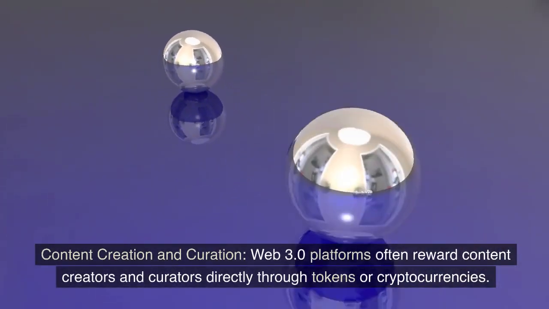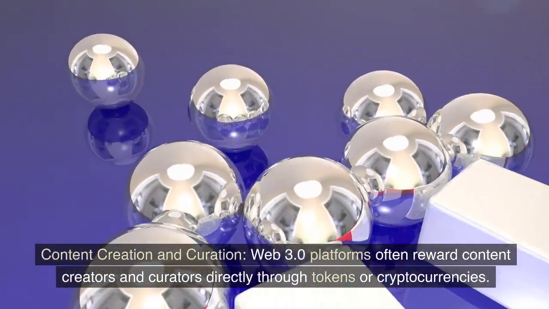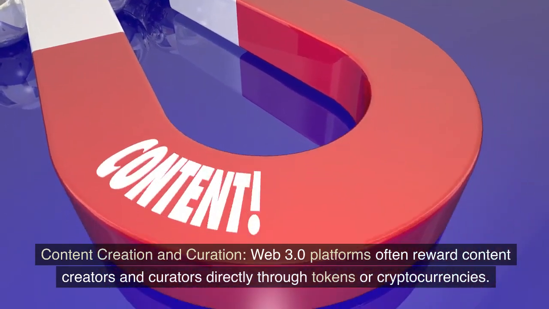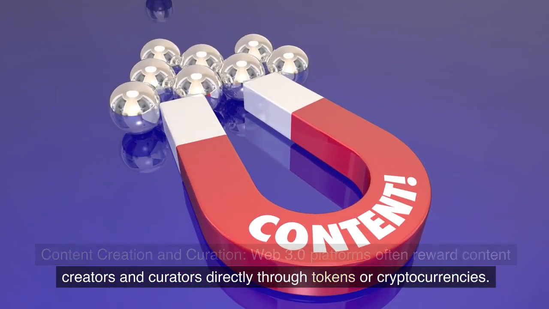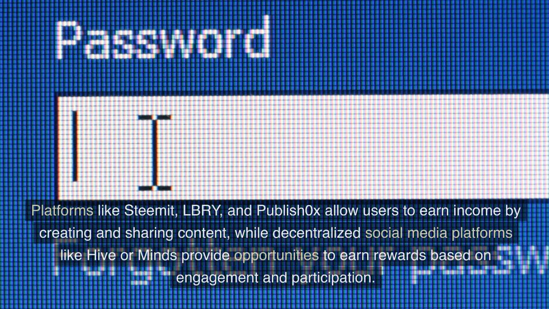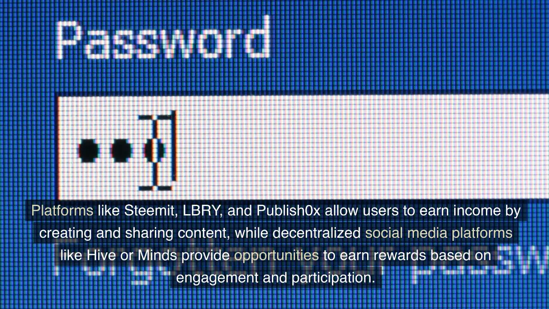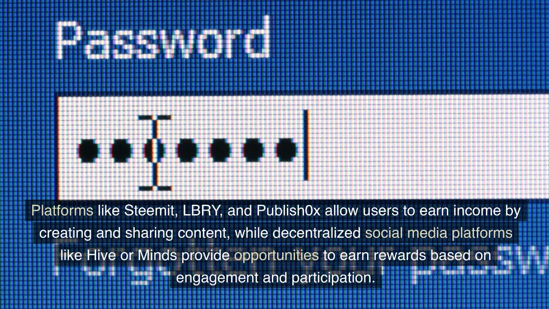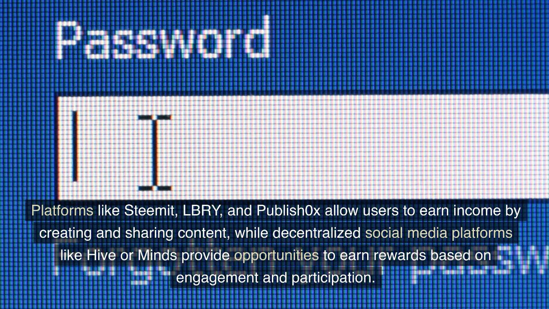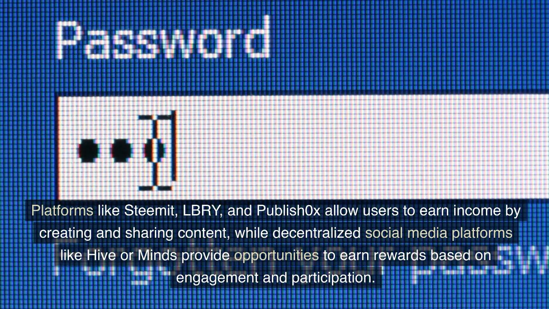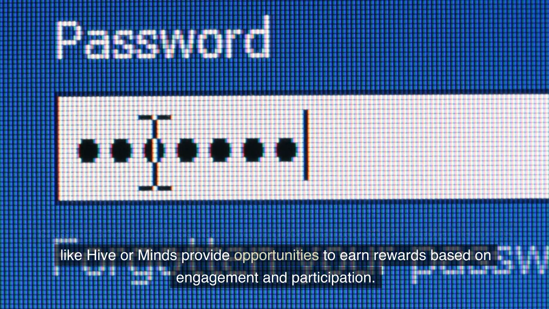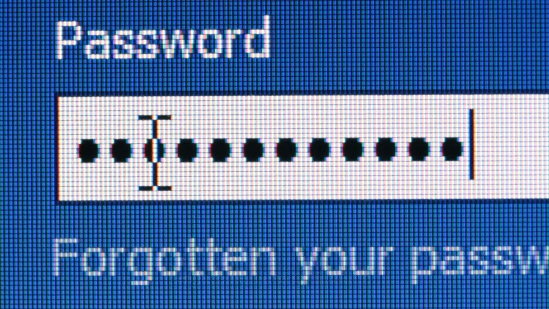Content creation and curation. Web 3.0 platforms often reward content creators and curators directly through tokens or cryptocurrencies. Platforms like Steemit, Lbry, and Publish0x allow users to earn income by creating and sharing content, while decentralized social media platforms like Hive or Minds provide opportunities to earn rewards based on engagement and participation.